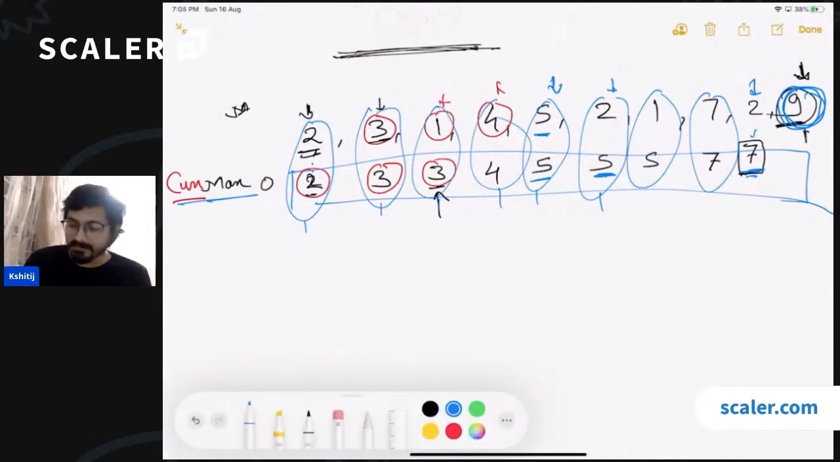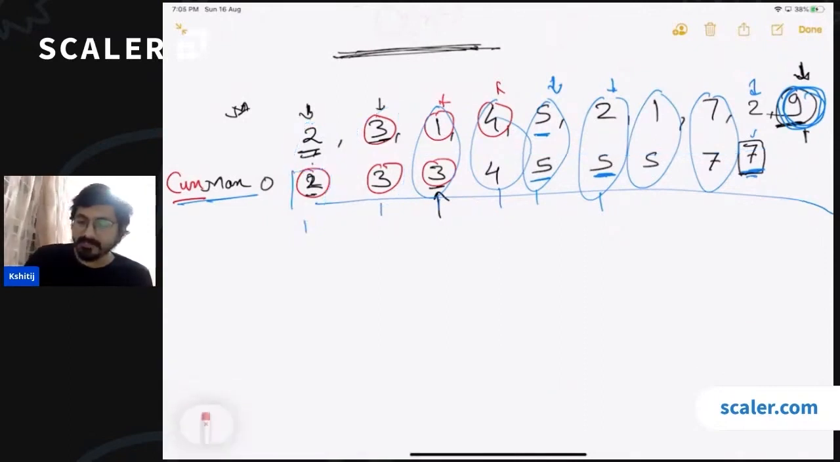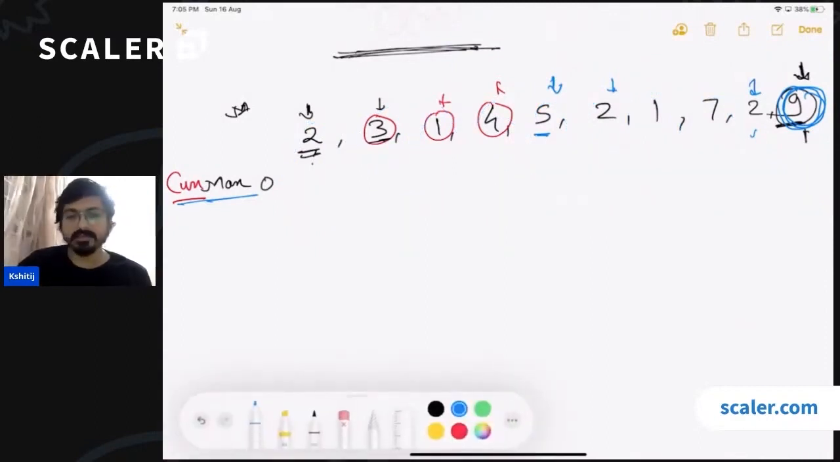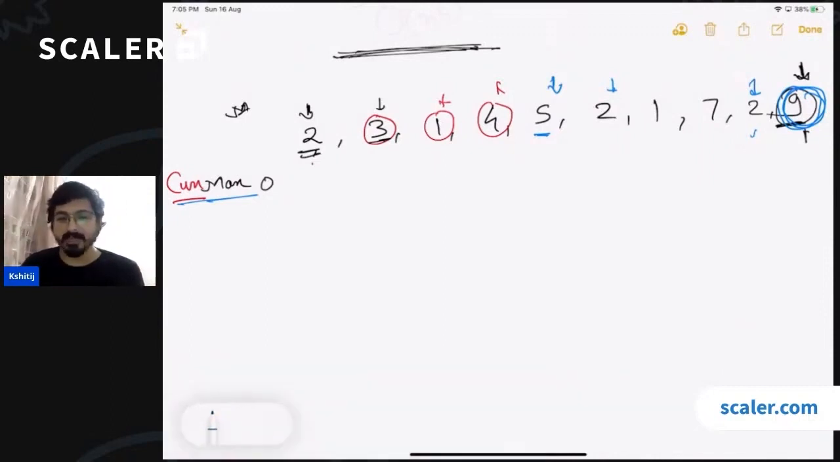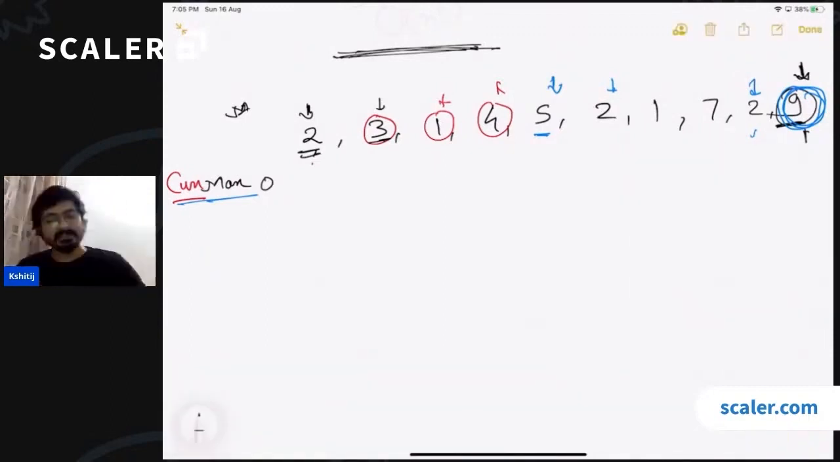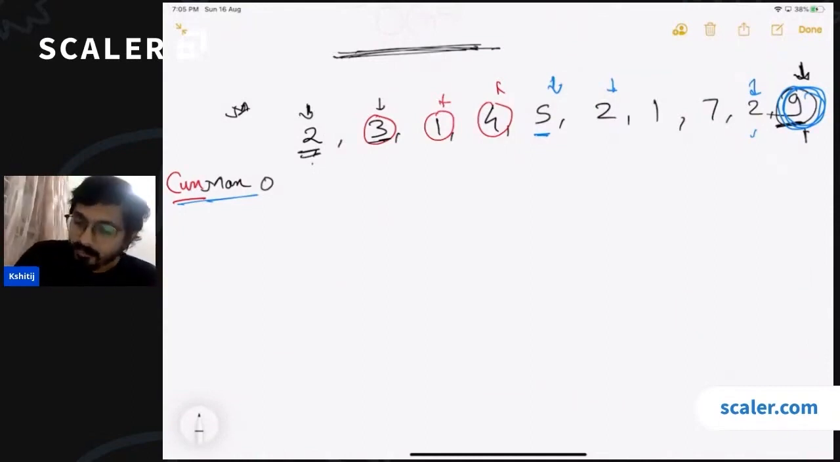Okay, let me just repeat. Let's clear everything here. Let's do it once again. When we have to calculate the maximum on the left for the last bar, first of all, is everyone clear that we'll be calculating the left max for each and every bar and right max for each and every bar? Yes. Now, let's talk about this bar.